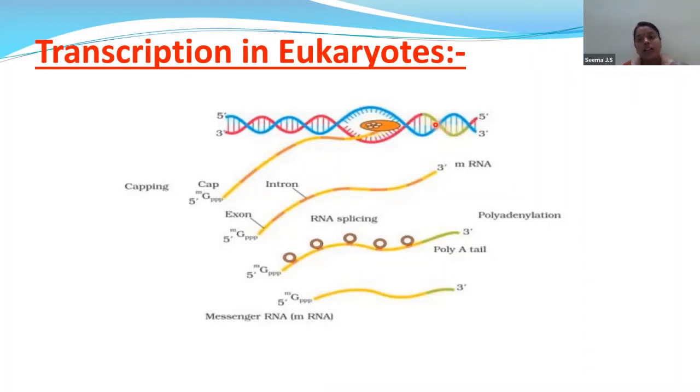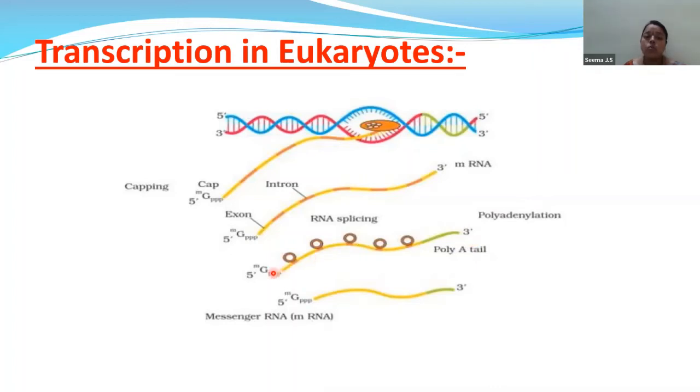As a result, the polymerase will get removed from the DNA strand. The DNA strand will go back to its normal, double helical structure. The mRNA or the RNA strand which is released is called the nascent RNA. And on this nascent RNA, we do capping. That is, we add methylated guanosine triphosphate, and we do polyadenylation by adding adenylation at the poly A tail.